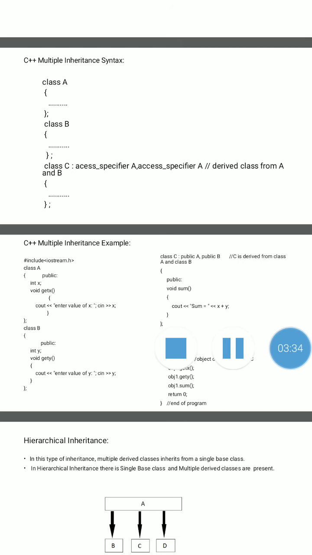After that, the derived class name is C. Then access specifier, base class name, comma, access specifier, sorry, here the base class name is B, not A and B. So here one mistake is there: access specifier, class B. Okay, then open bracket, body of the derived class, close bracket and semicolon. Class termination is compulsory, the class must end with a semicolon.